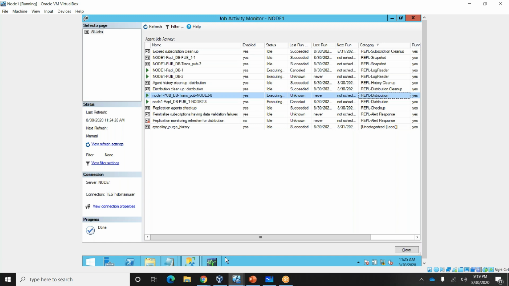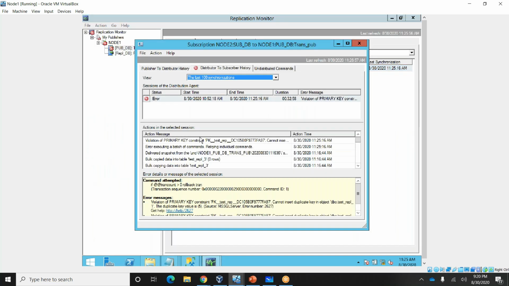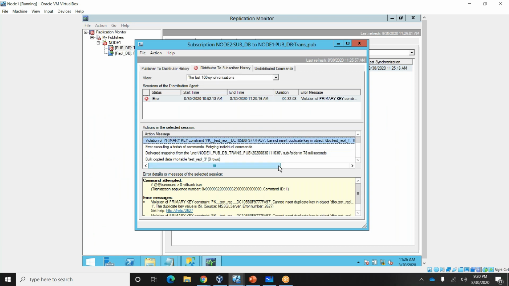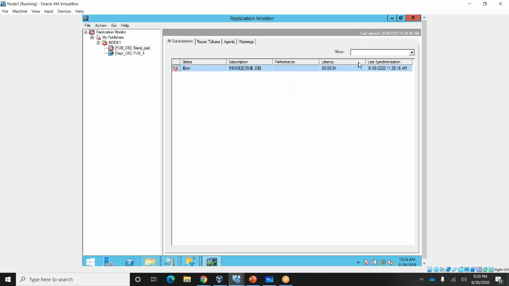Let's see, come here, it is throwing some error. Are you able to see it? Violation of primary key. It clearly says cannot insert duplicate key, duplicate value is 5.